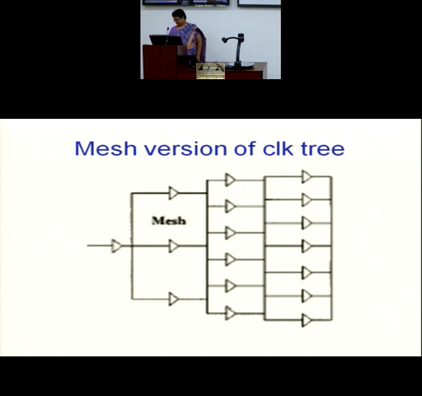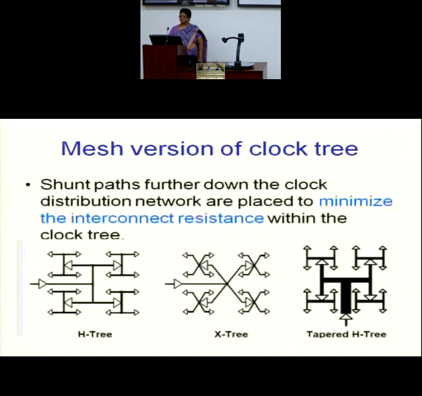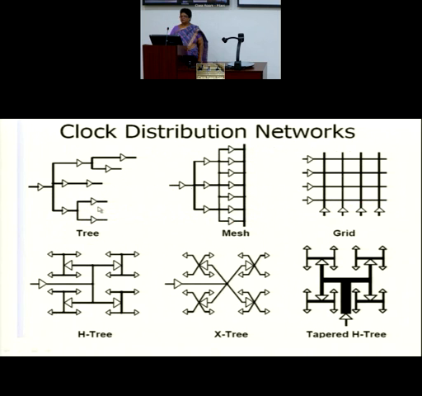I show you a further variant of this. Look here: a clock tree, a mesh clock tree, and a grid clock tree. You have a grid clock tree over here. One clock tree moving this way, as in the mesh version, and another clock tree moving this way. This is a grid clock tree.